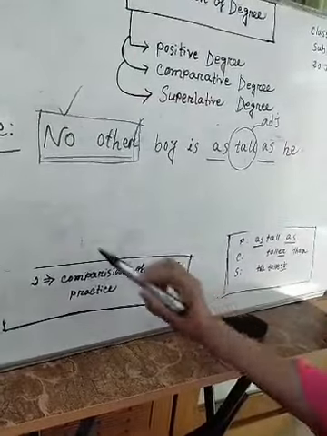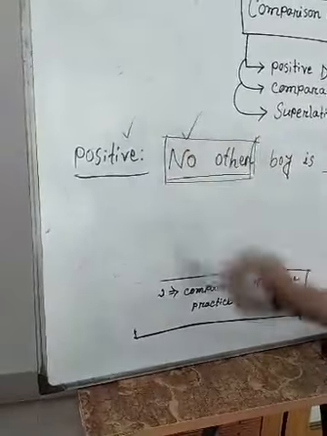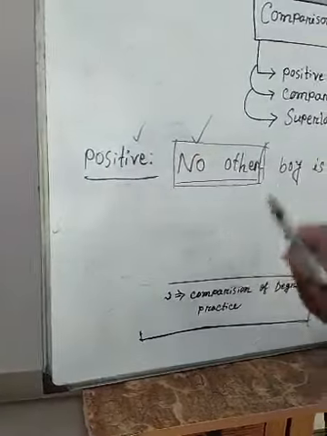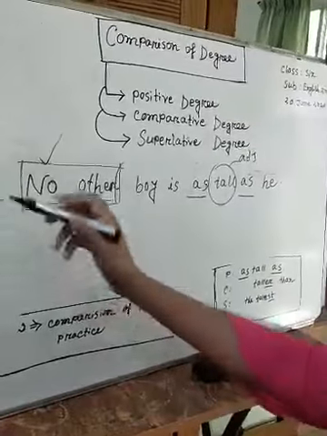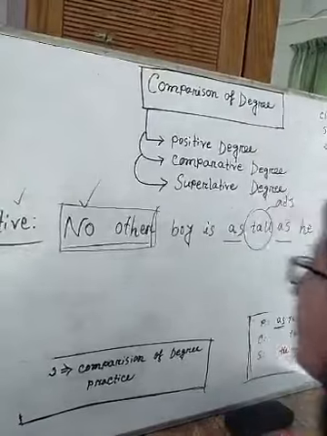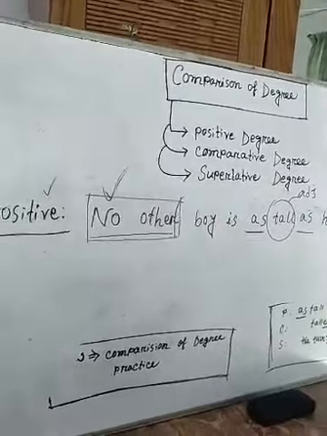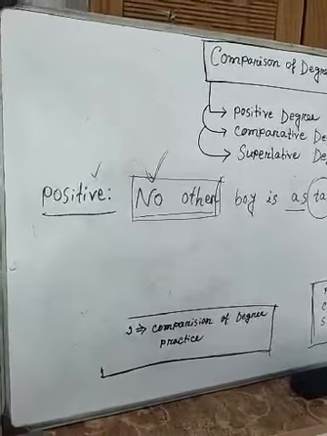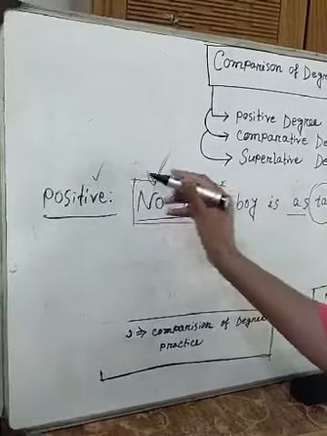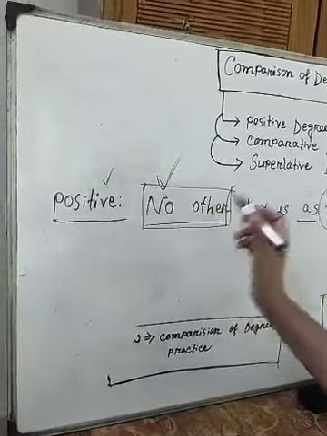So how can I identify that the sentence is in positive degree? I can easily identify it because I see "no other" here. If I get "no other" at the start of a sentence, the sentence must be in positive degree.